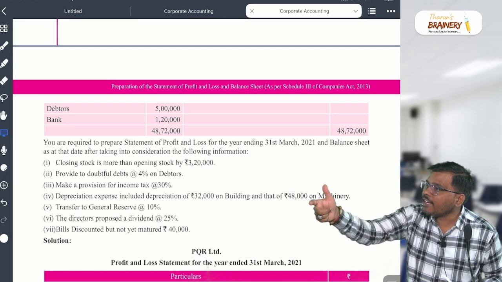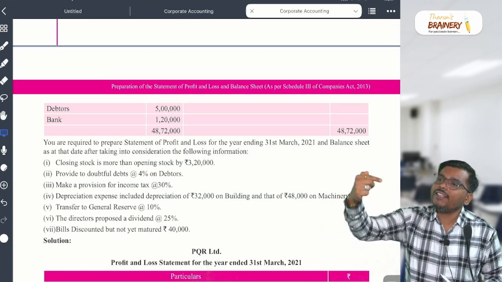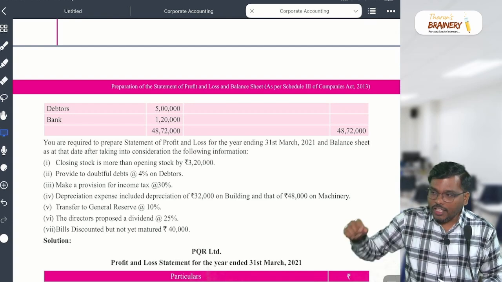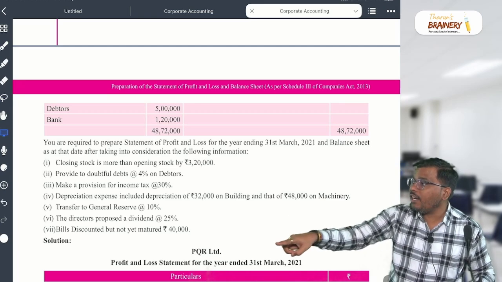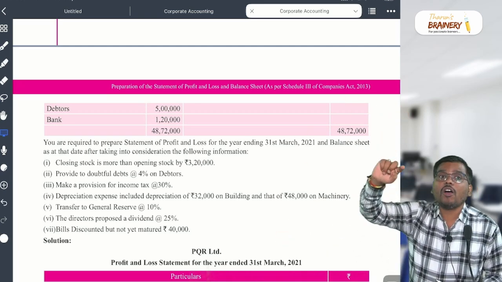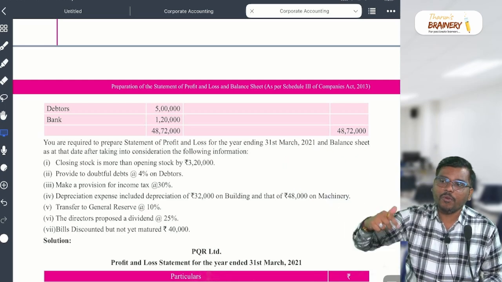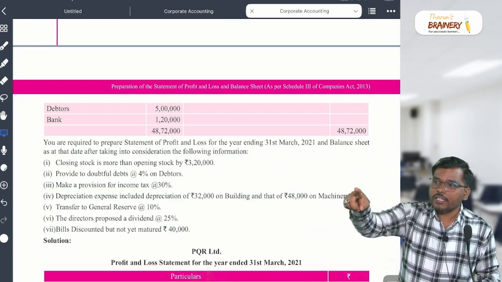In that you should less provision for tax. How much percent? 50%. And this provision for tax has to go two places now: minus from profit, and in the balance sheet as short term provision. Are you getting my point?